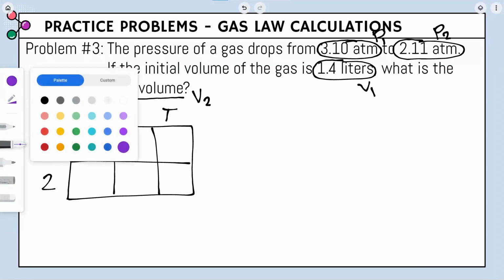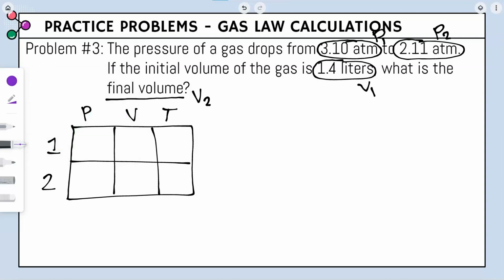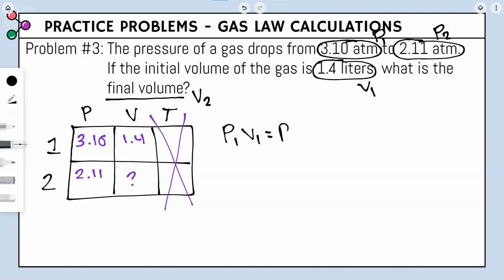So now let's go ahead and plug in our circles and our question mark to their appropriate boxes. So our P1 is 3.10, P2 is 2.11, V1 is 1.4, but we don't know our V2. So in this one, we're given nothing for temperature, so we're going to cross that out. And the only gas law equation that involves pressure and volume is P1 V1 equals P2 V2.